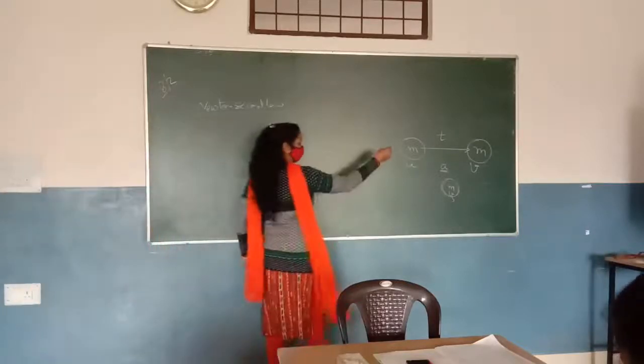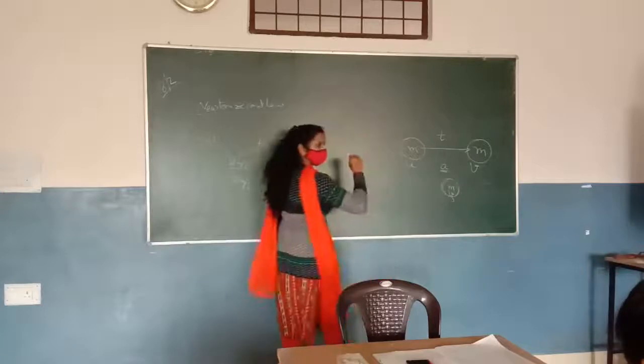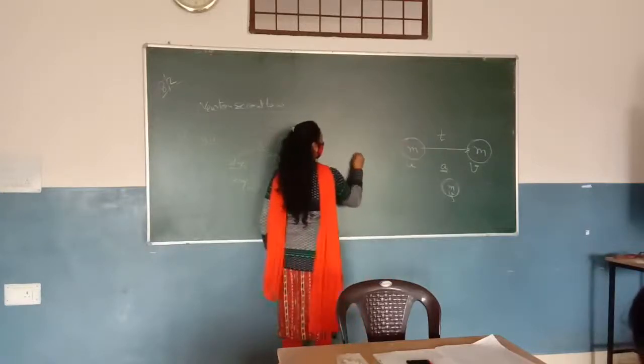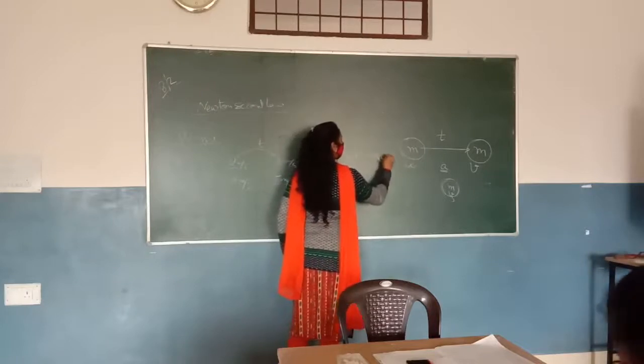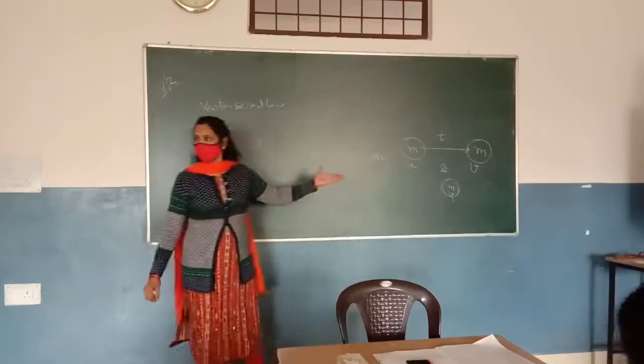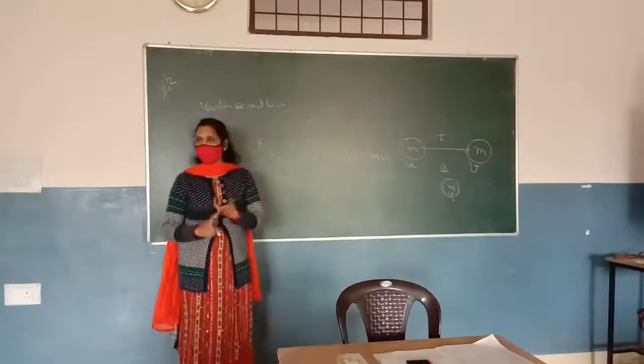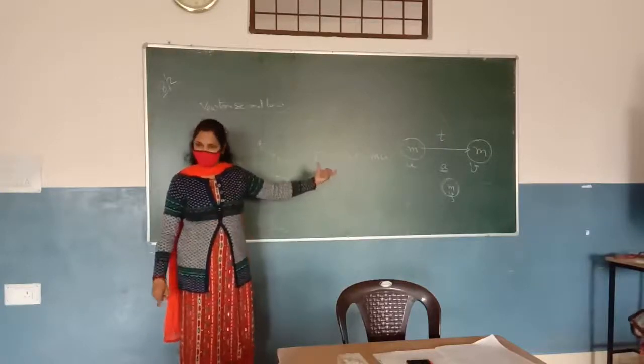Initial momentum is m into u, and the final momentum is m into v. So what is the change in momentum? mv minus mu. This is the change in momentum. So the first line is the force is directly proportional to the change in momentum of the body.